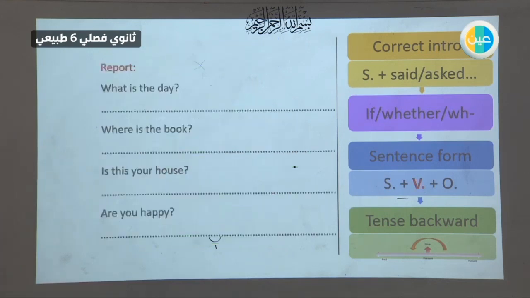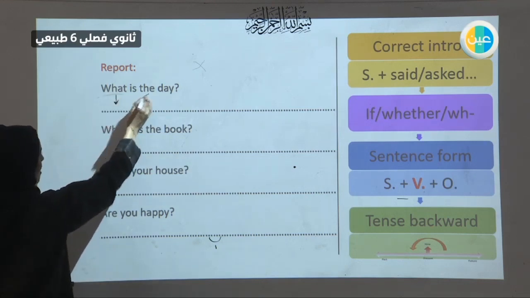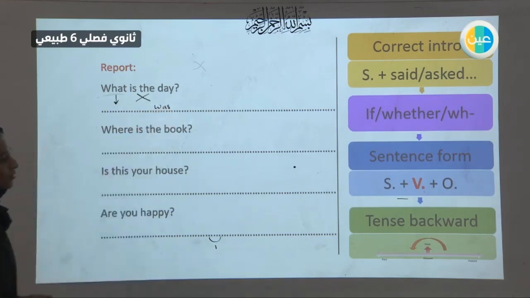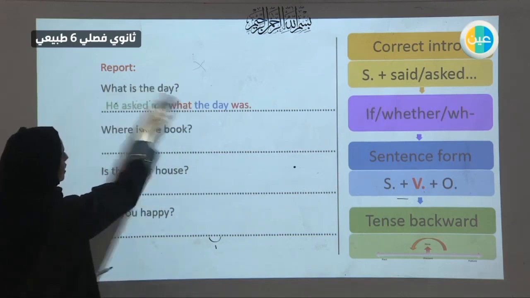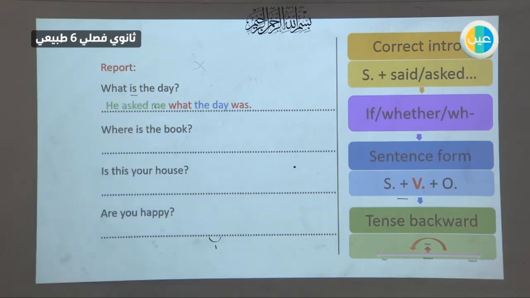Let's go ahead. We will do these 4 questions. What is the day? So a yes/no question here, a WH question. We will use the what as it is. The day, we will change it and we will use was here. Okay? So the answer is, he asked me what the day was. So is was, and what as it is.